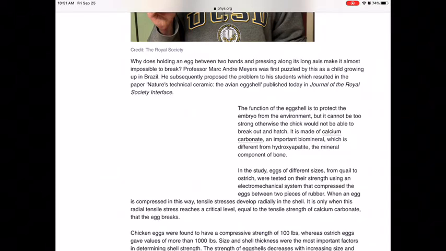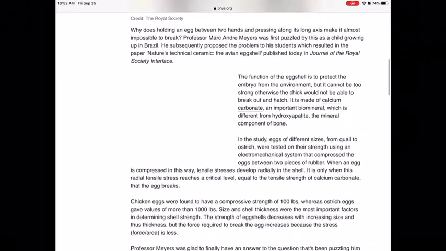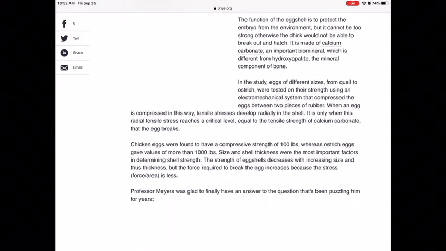And this piece of information right here in this second paragraph looks like some pretty good stuff. It says the function of the eggshell is to protect the embryo from the environment, but it cannot be too strong, otherwise the chick would not be able to break out and hatch. That would be really good for my introduction, when I'm talking about eggs, pickling, and why we're doing all this. And even this point right here, chicken eggs were found to have a compression strength of 100 pounds. I think that's what I'm going to use.